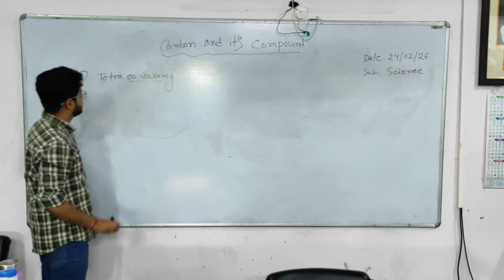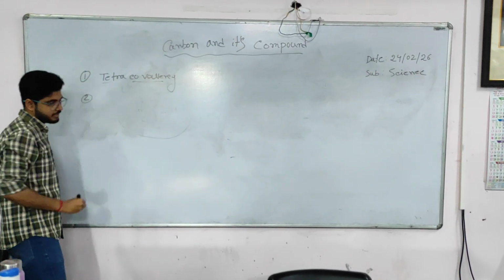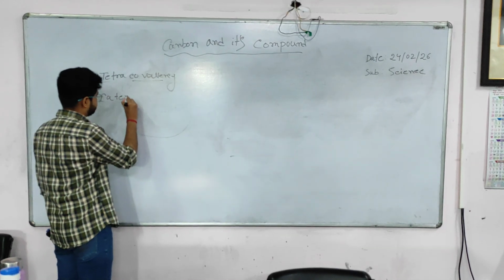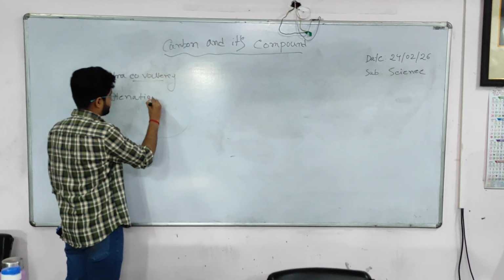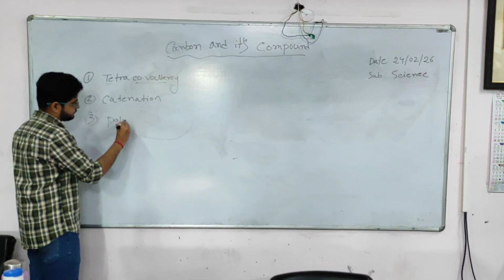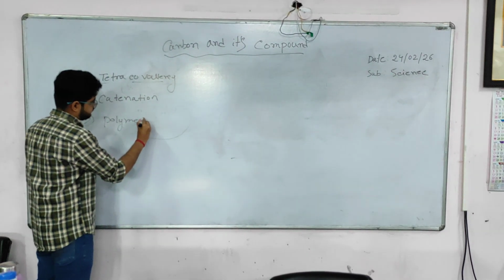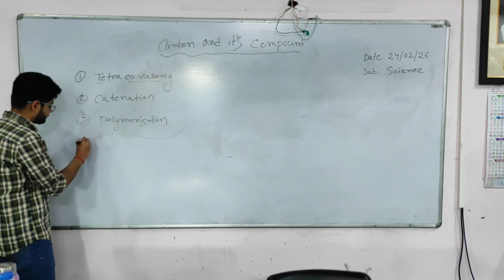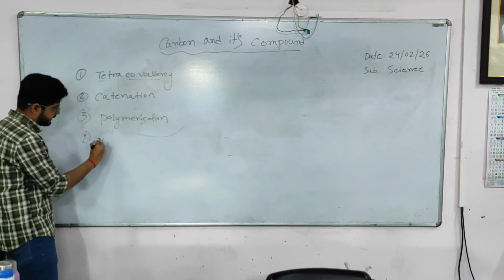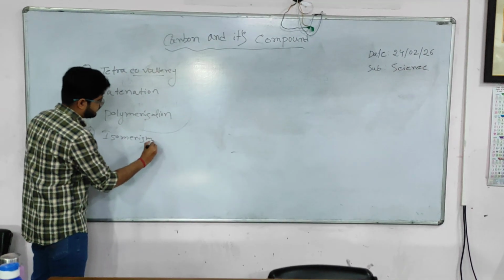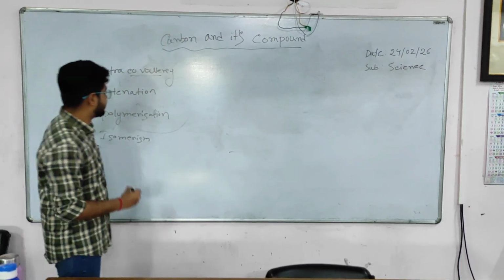The first property is tetracovalency. The second property is catenation. The third property is polymerization. And the fourth property is isomerism. We will read all the properties one by one.